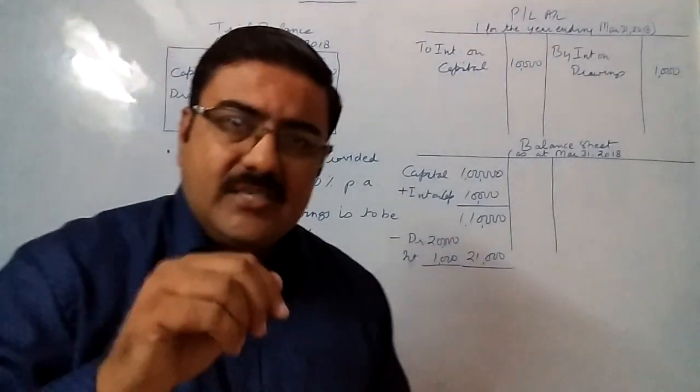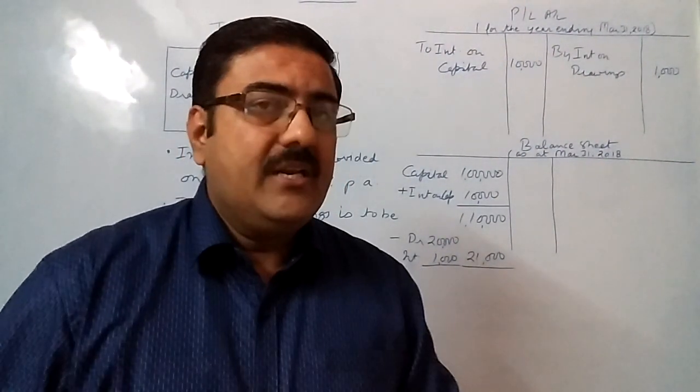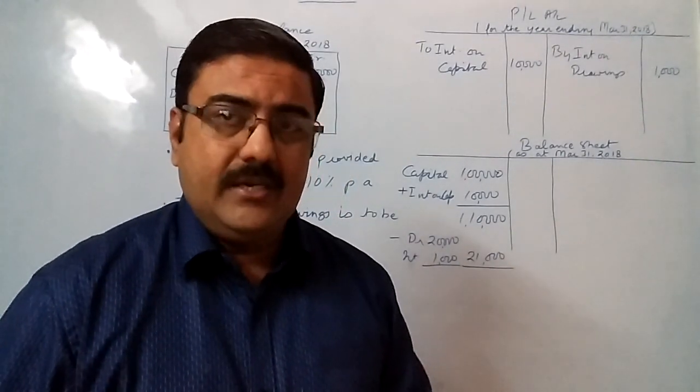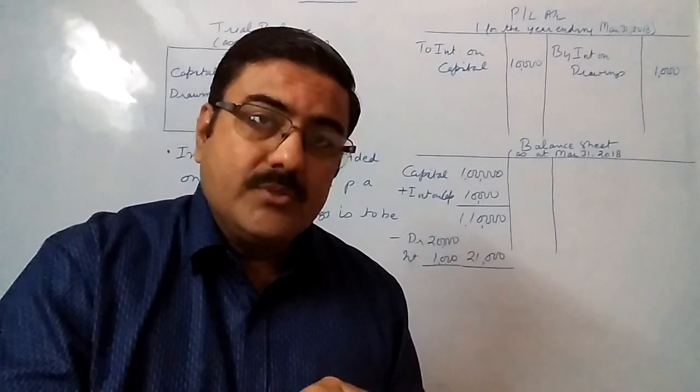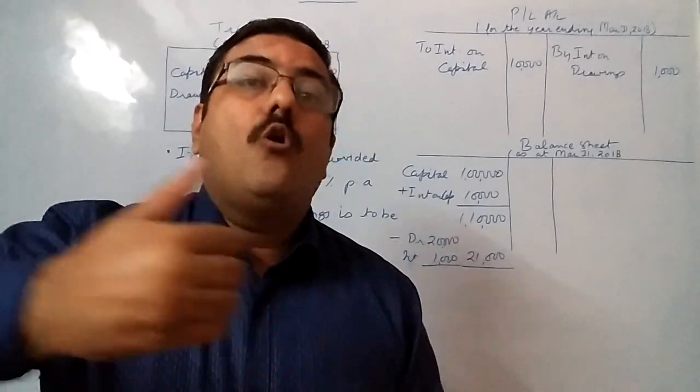The concept behind charging interest on drawings and adding it to the drawings over here is that if suppose the business has a policy of taking the money back from the owner what he has taken, so on that amount of 20,000, business will be taking 1,000 on the name of interest also.